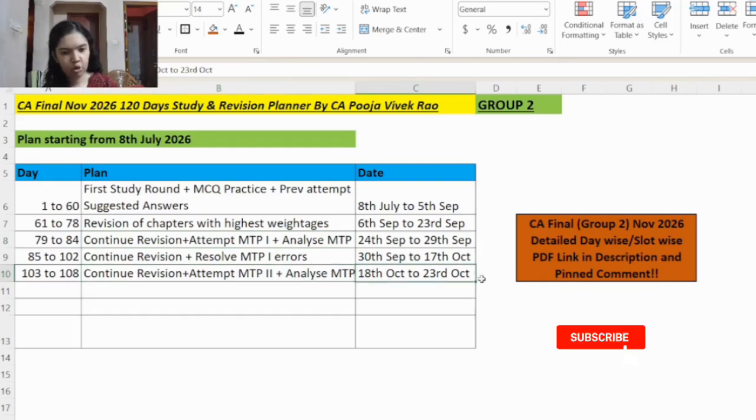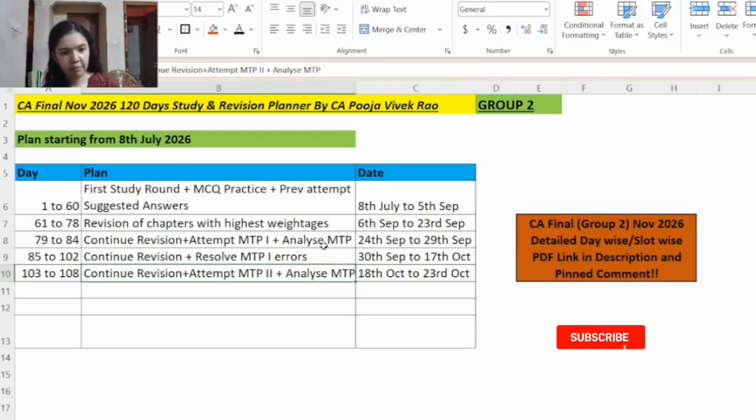Like on 18th October, you will revise DT for the whole day. Then on 19th, you will revise DT up till afternoon. Then from 2 p.m. to 5 p.m., you will give the DT mock test paper 2. Same way for IDT also. And for IBS mock test paper 2, you will take the same time, 2 p.m. to 6 p.m. So your MTP2 marks should have significantly increased compared to the MTP1 marks.